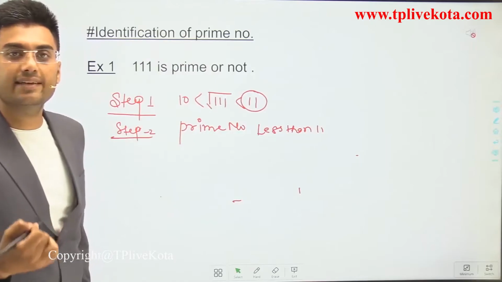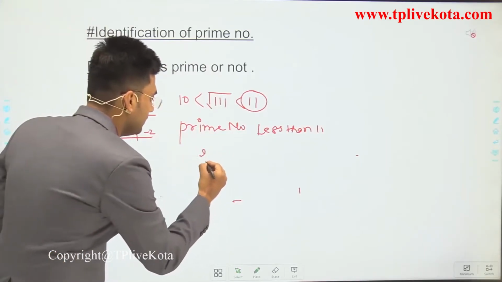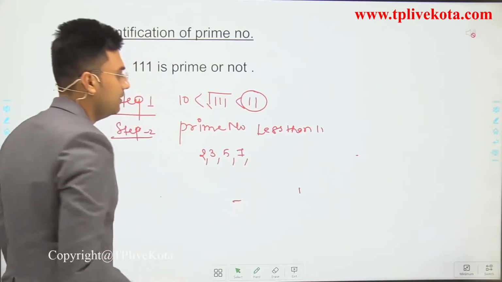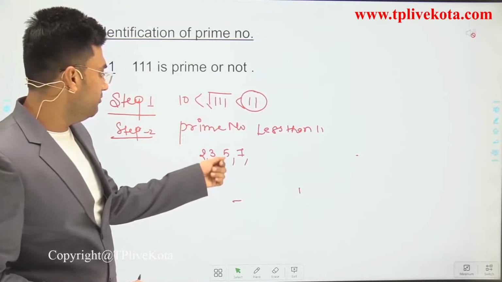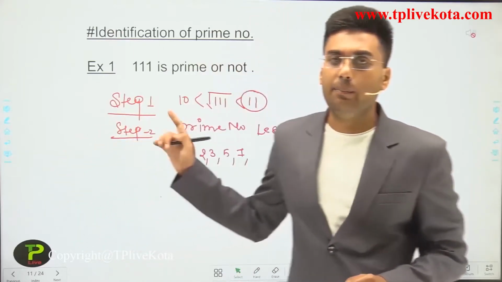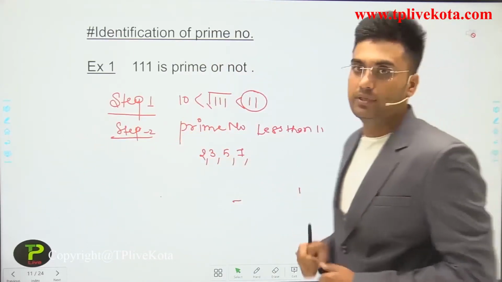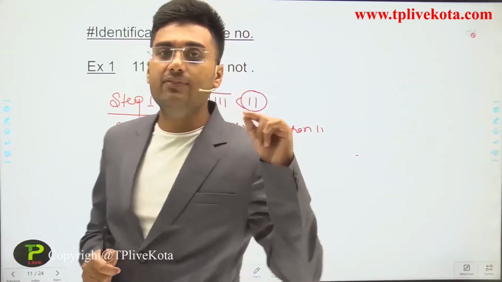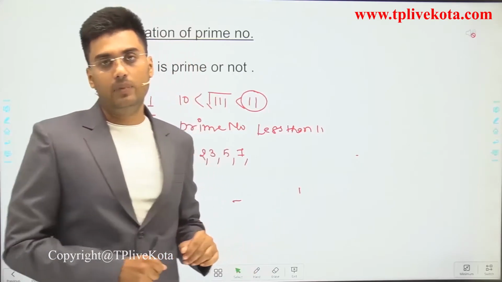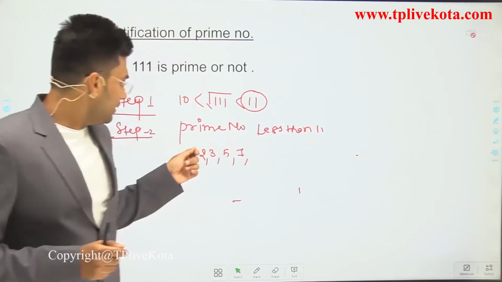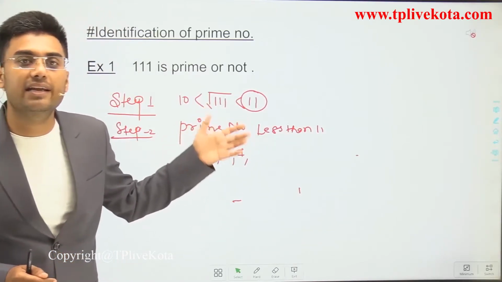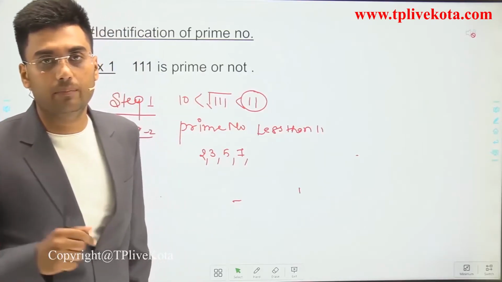Prime numbers less than 11 are 2, 3, 5, 7. Now we have to divide 111 by all these prime numbers. If 111 is divisible by any one of these numbers, then it is not a prime. But if 111 cannot be divisible by 2, 3, 5, 7, which are the prime numbers less than 11, then it is a prime number.